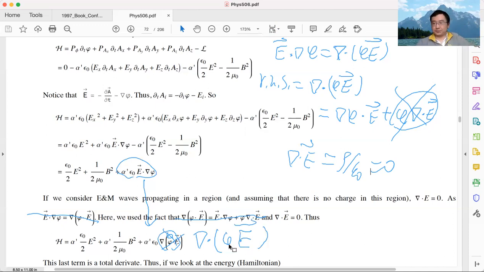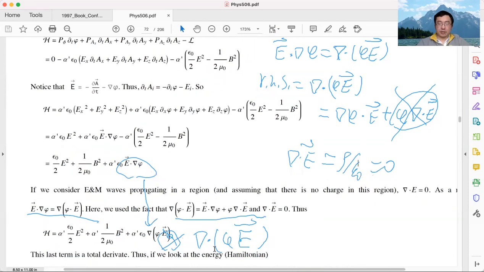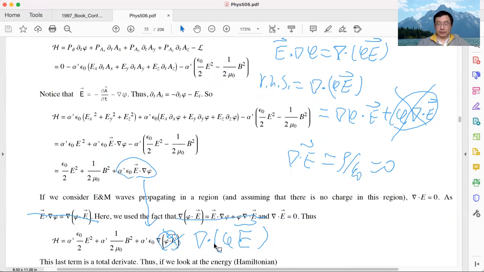So that's the last term. And the last term here is a total derivative. It's a derivative of a function. It's a total derivative. Now we can utilize what's that called? The Stokes theorem. Stokes theorem tells us if you have a total derivative.